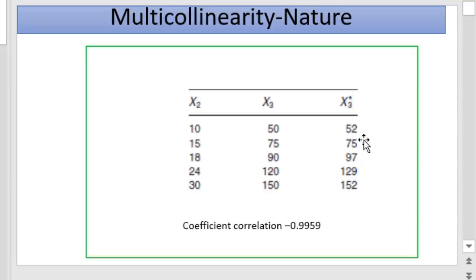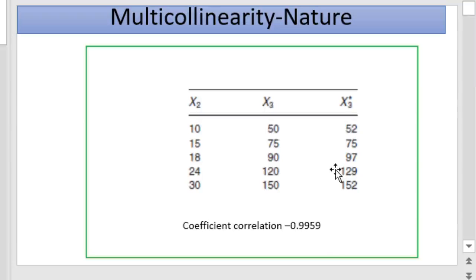And x3 is constructed as follows: 52, 75, then 97. Here we have added some constant values, such as 2, 5, 7, 9, 12, and so on. That means here also there exists some relationship.